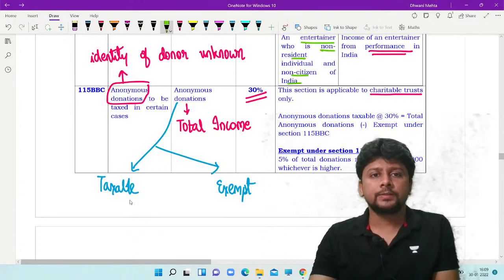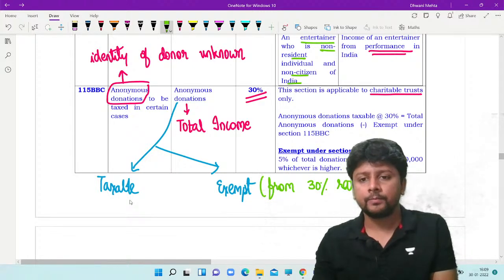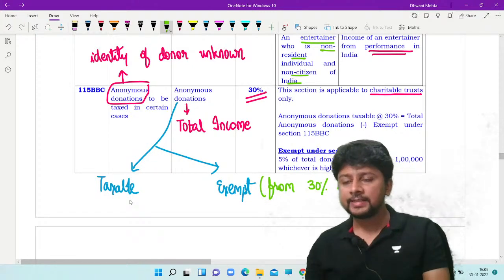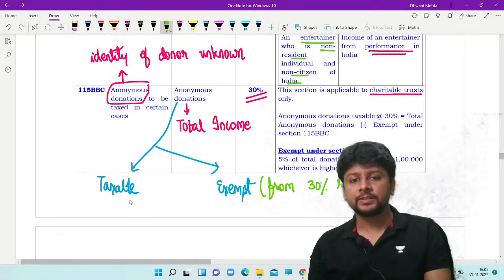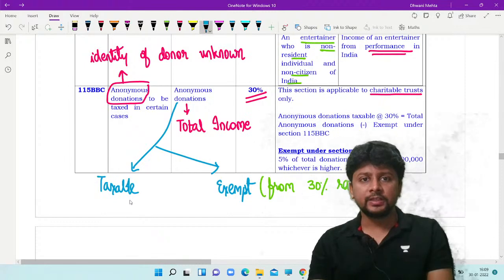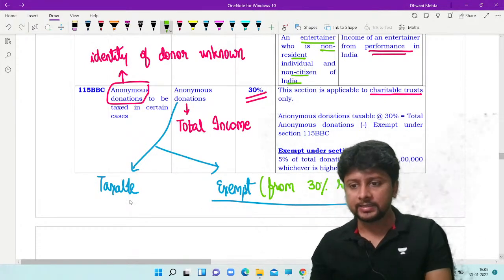What do you mean by this? Exempt from the 30% rate. I am not saying it is exempt from income tax. It is exempt from the 30% rate, which means this anonymous donation is surely going to be taxable.